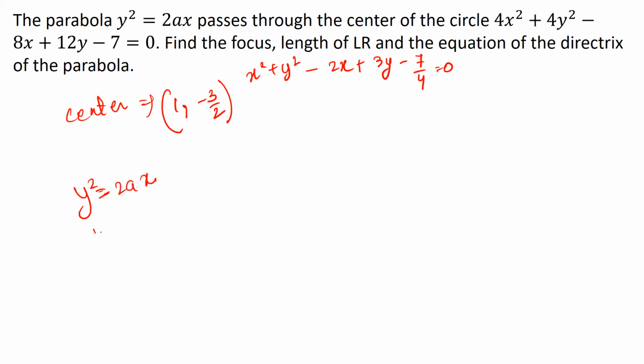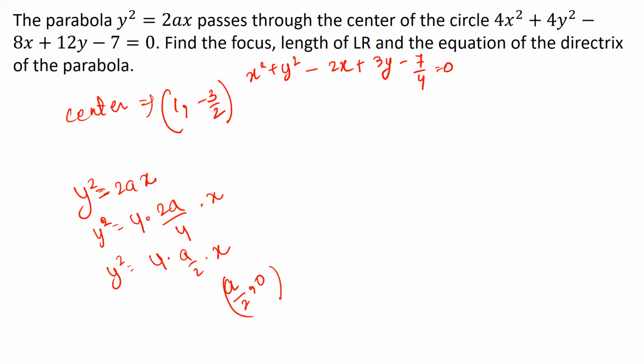y square is equal to 2ax, y square is equal to 4 times 2a by 4 times x, or y square is equal to 4 times a by 2 times x. So this is my standard form and therefore this behaves like a. So my focus becomes a comma 0, that means a by 2 comma 0, because instead of a I have a by 2.